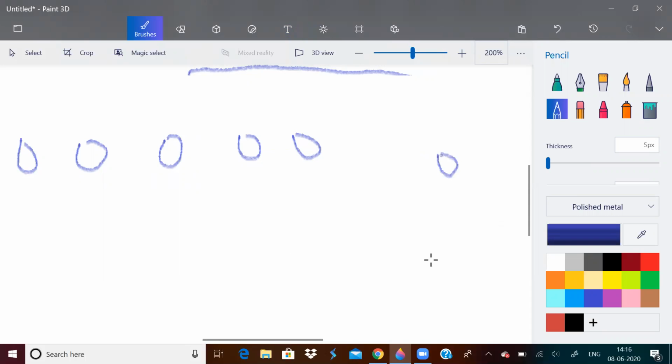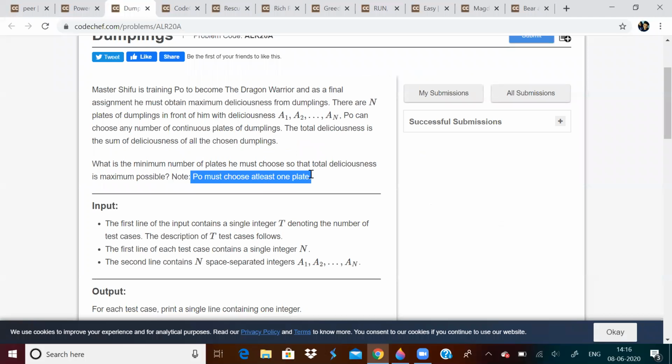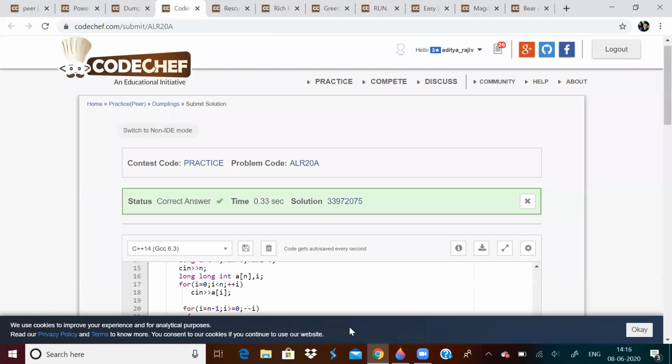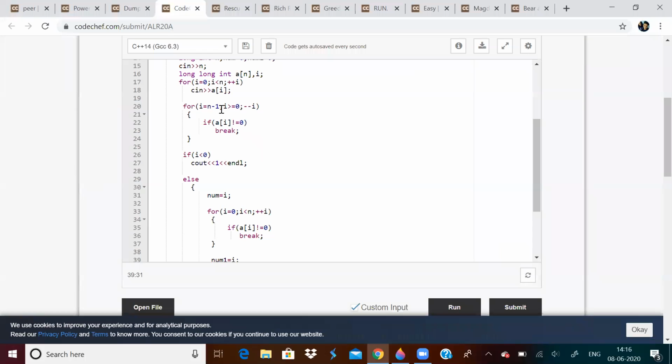We have to choose at least one plate. He has to choose at least one plate. That is why in this condition, when all plates are 0, how do I get to know all plates are 0? This for loop will never break. I will become less than 0. So there are only elements that are 0. So I have to choose one plate.